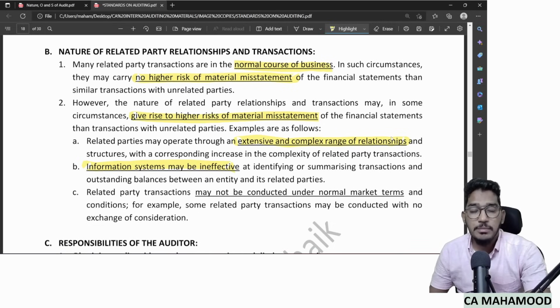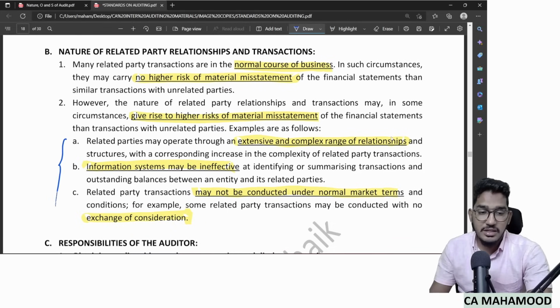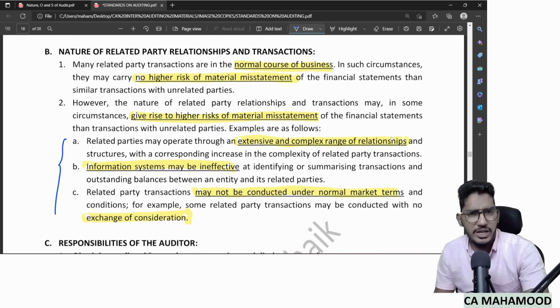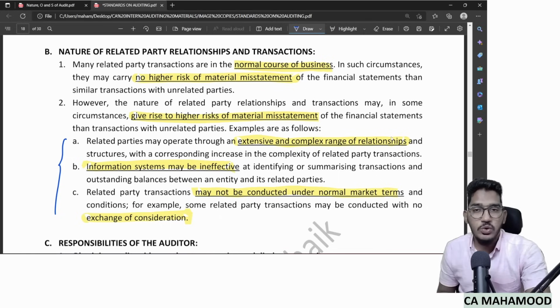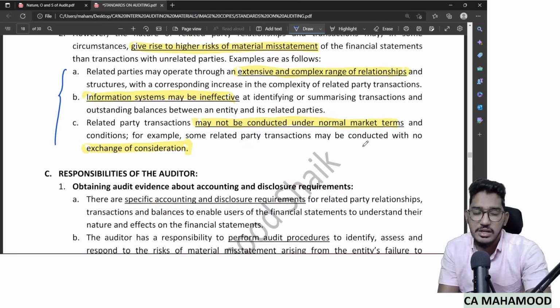And sometimes related party transactions may not be conducted under normal market terms and conditions, especially when the transactions are happening without any consideration. So in these circumstances, the risk of material misstatement is very high. When nothing like this is happening, when everything is as per normal terms and conditions, they carry lower risk of material misstatement. So this is about the nature of related party transactions.